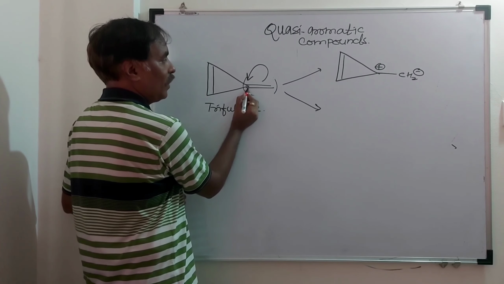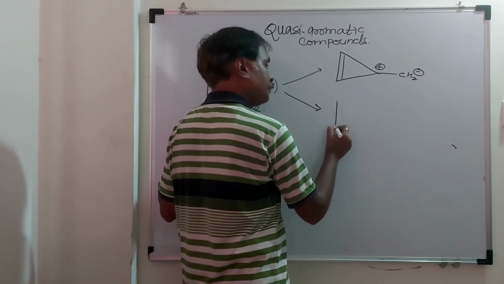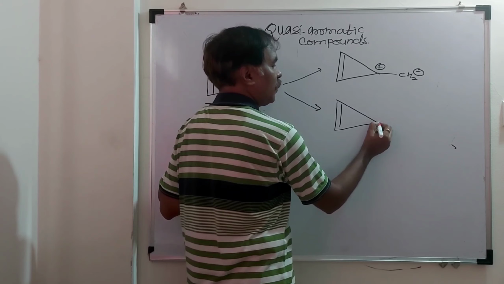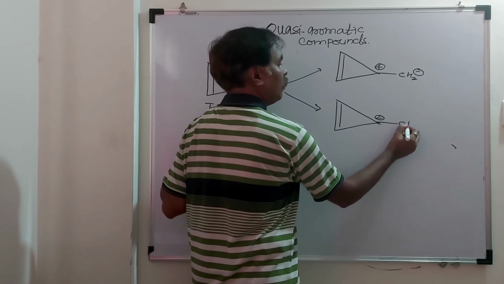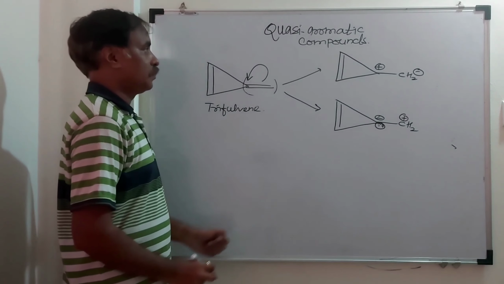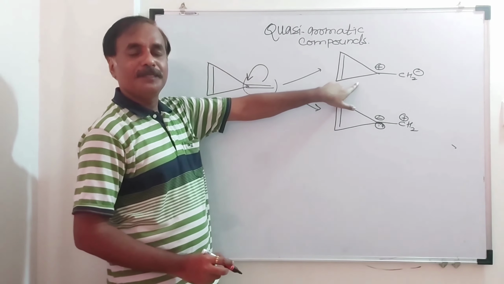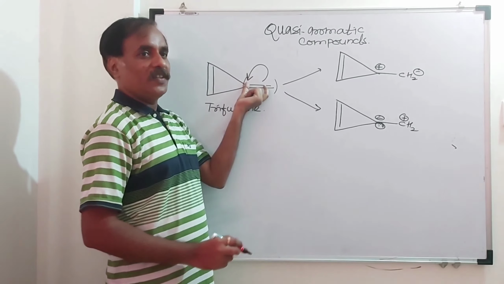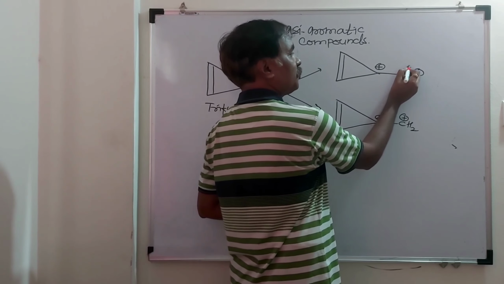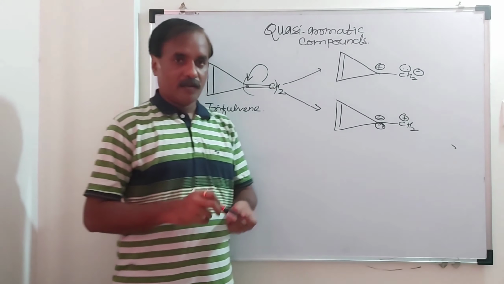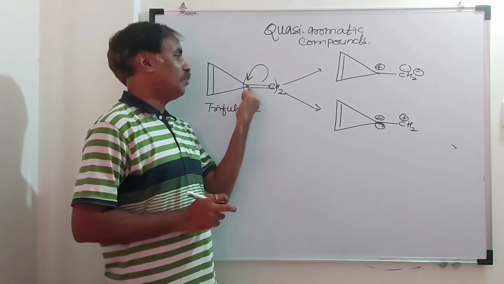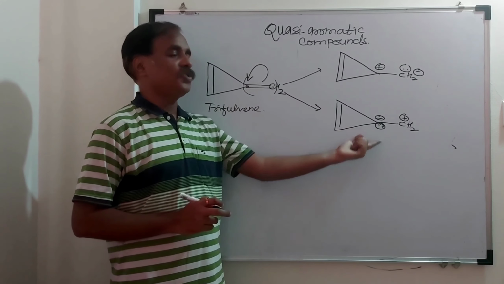So this carbon will acquire a negative charge, and this carbon will be positively charged. In the first, when breaking this pi bond and shifting electrons toward this CH2, this carbon will acquire a negative charge. In the second case, breaking the pi bond and shifting both electrons toward this carbon, this carbon will acquire a negative charge.